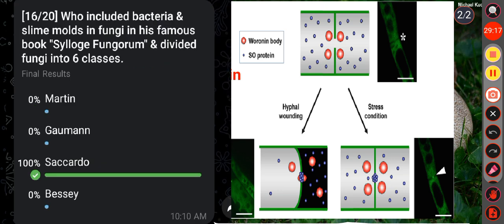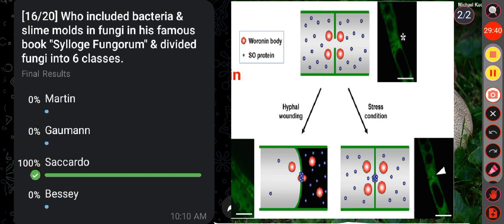Then next question, who included bacteria and slime molds in fungi in his famous book Sylloge Fungorum and divided fungi into 6 classes? Option A Martin, option B Gaumann, option C Saccardo, option D Bessey. Here the correct answer is option C, that is Saccardo.